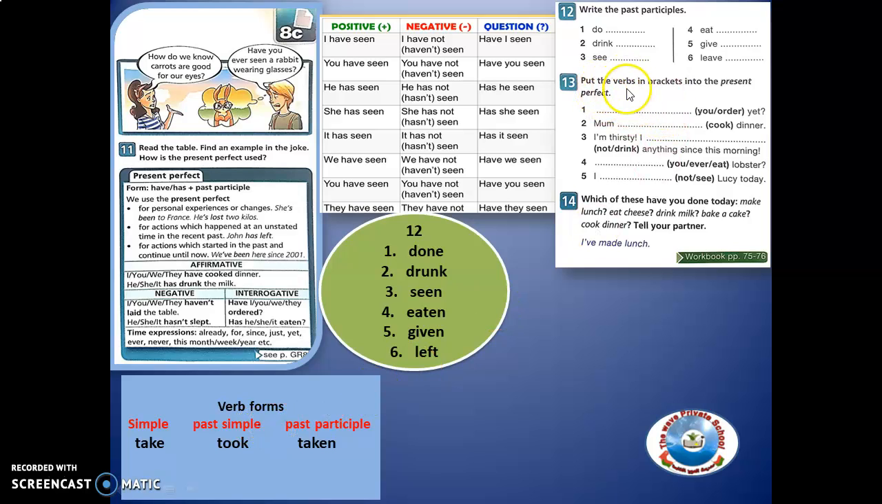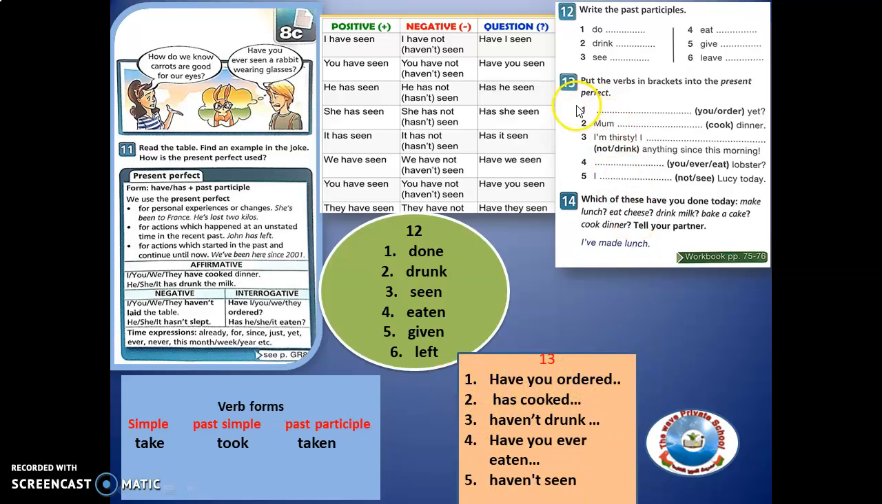Number 13 activity, put the verbs in brackets into the present perfect. For example, number 1, have you ordered yet? Number 2, Mom has cooked dinner. Number 3, I'm thirsty. I haven't drunk anything. Number 4, have you ever eaten a lobster? And then number 5, I haven't seen Lucy today.